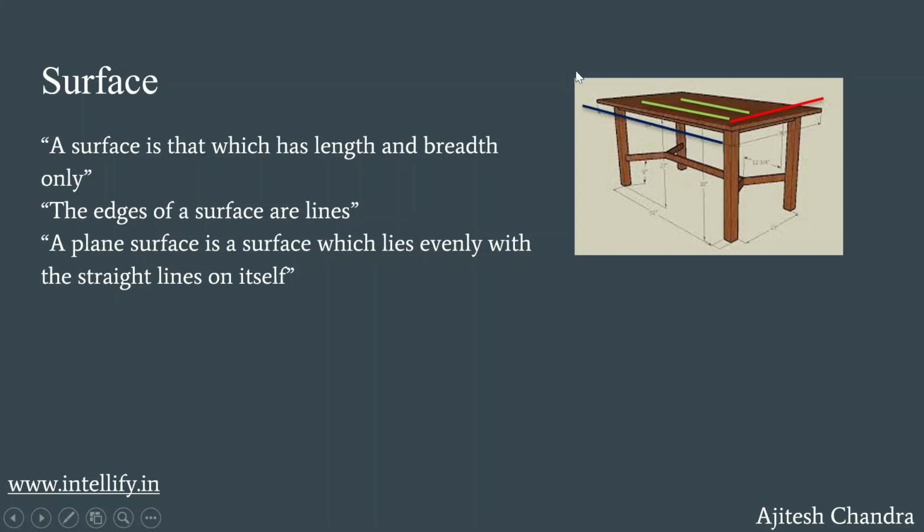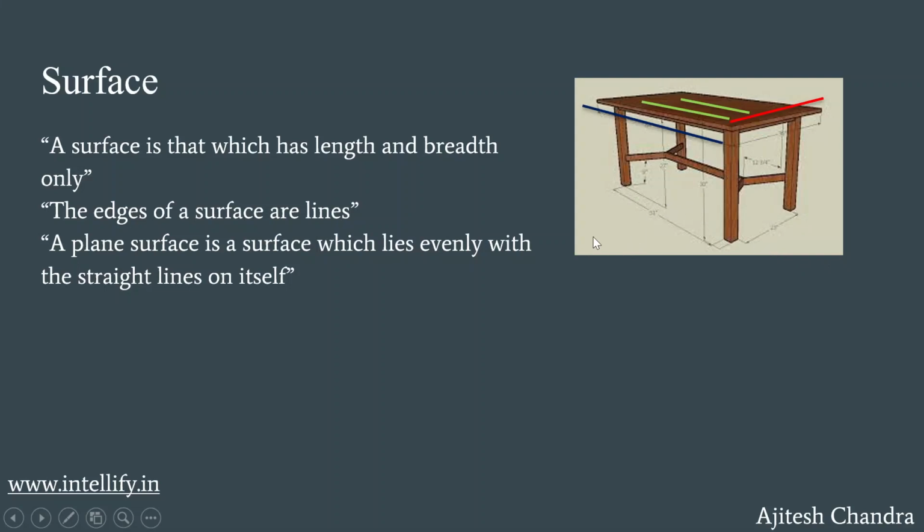Let's take a look at this wide surface. We can see that all the edges are lines. This edge is a line, this edge is a line, this edge is a line, and this edge is also a line. Now it is even more interesting to remember that the end point of this line and this line will be a point. The end point of this line and this line will be a point, and the end of this line will also be a point. So you can see how we have come a full circle now.